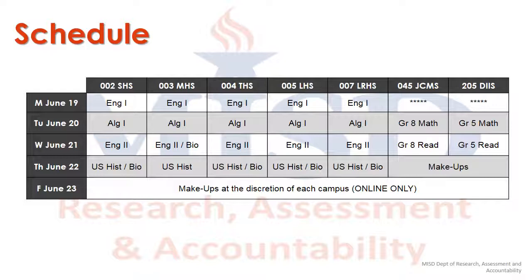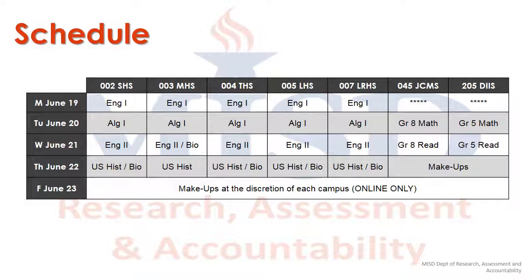MISD is officially mandating U.S. history on June 22nd, and Algebra 1 and biology dates have been determined by each campus. Remember also that you may administer Algebra 1, biology, and U.S. history on any date during the week of June 19th through 23rd, depending on student need. English 2 is the only test that could not be administered Monday through Friday because of its TEA-appointed administration date.